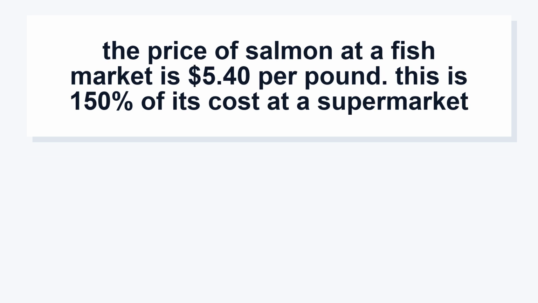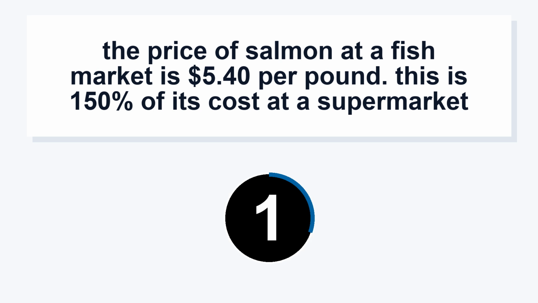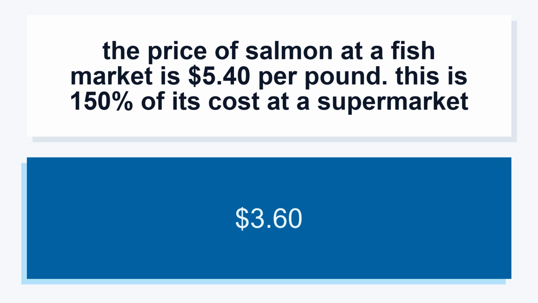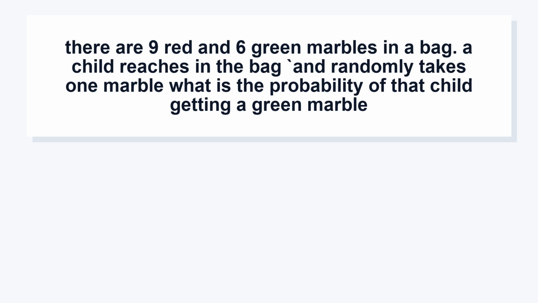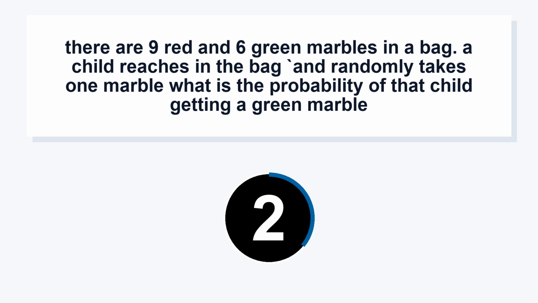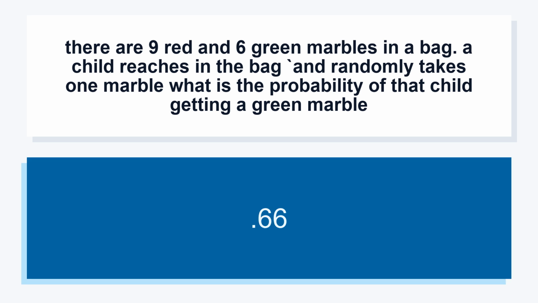The price of salmon at a fish market is $5.40 per pound. This is 150% of its cost at a supermarket. $3.60. There are 9 red and 6 green marbles in a bag. A child reaches in the bag and randomly takes one marble. What is the probability of that child getting a green marble? 0.66.